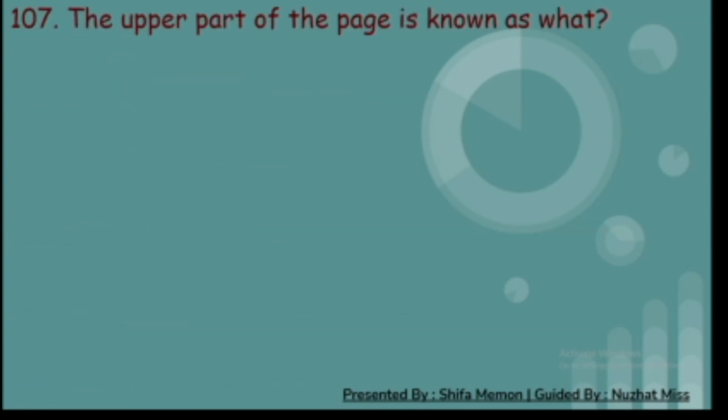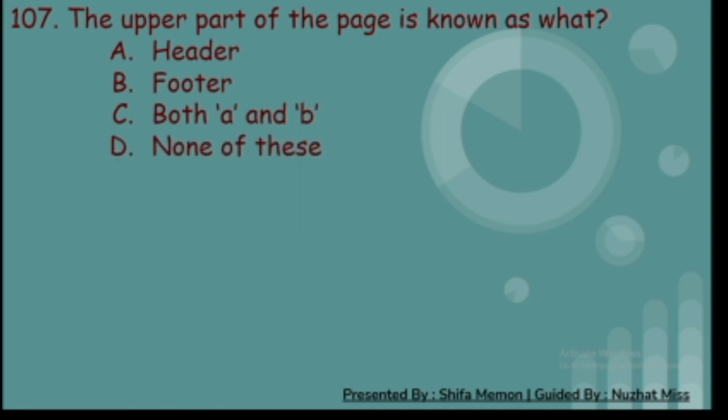107th. The upper part of the page is known as what? A. Header, B. Footer, C. Both A and B, and D. None of these. And the correct answer is A. Header.